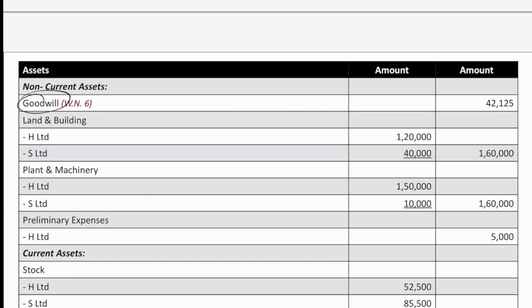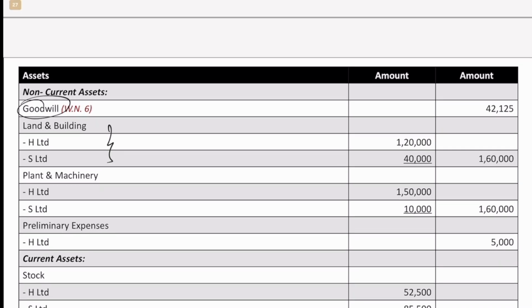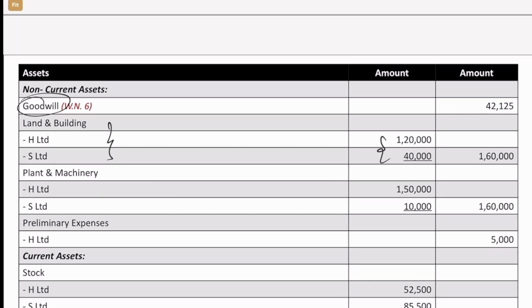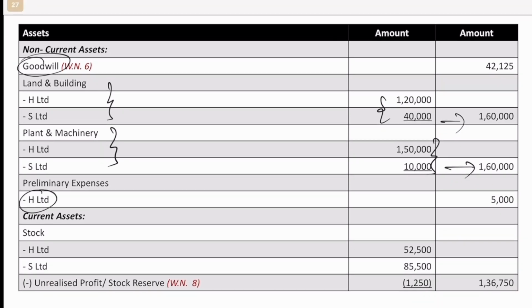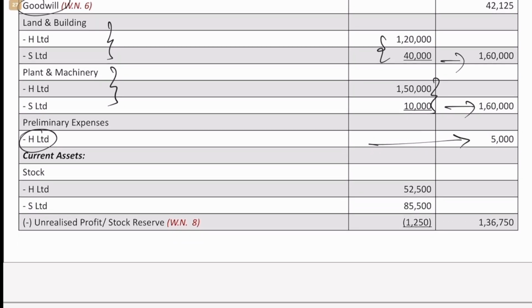Then comes the various assets, land and building. We just add holding company's land and building and subsidiary company's land and building and show it in the outer column. Same thing with plant and machinery. Add both and show it in the outer column. Then preliminary expenses of holding company has not been written off, so that will be written as it is. Only the subsidiary company's preliminary expense was written off.